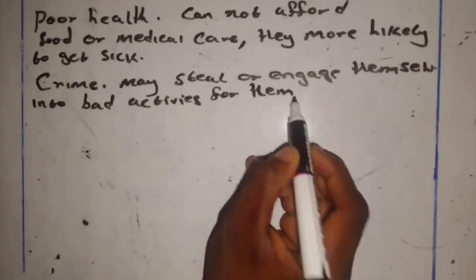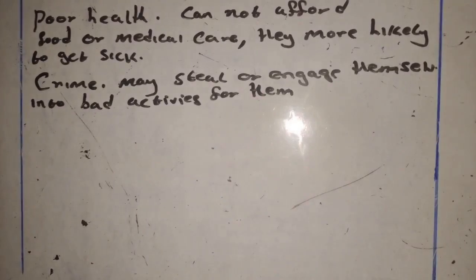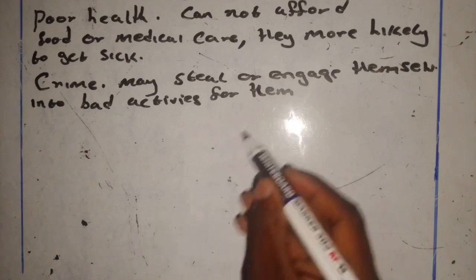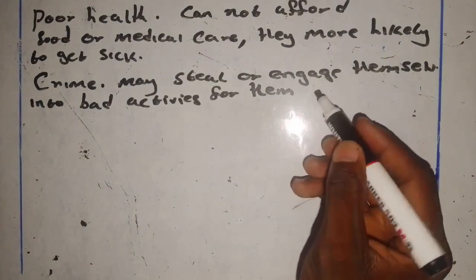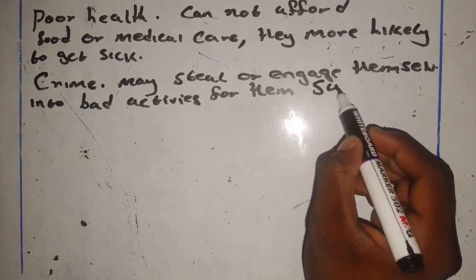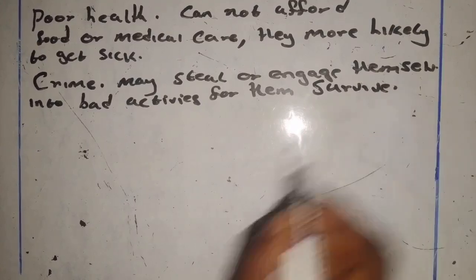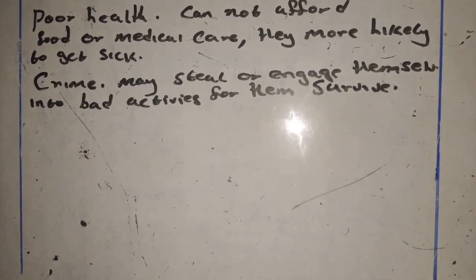So these bad activities such as drug trafficking, like selling drugs, so for them to survive. Okay, so people may engage themselves into bad activities for them to survive.